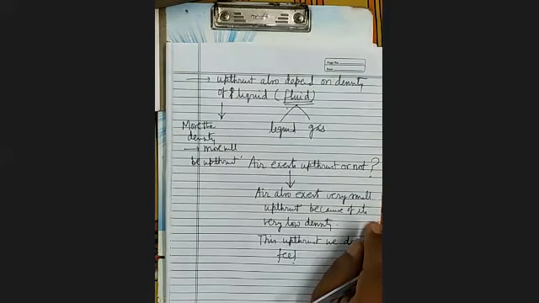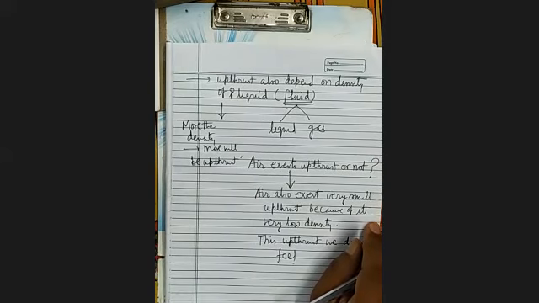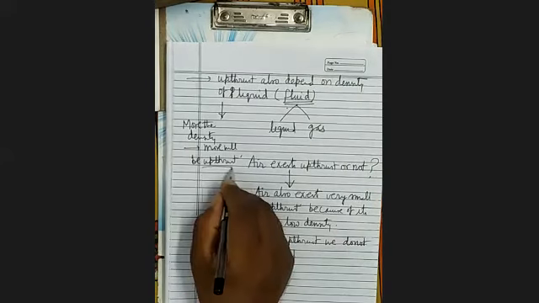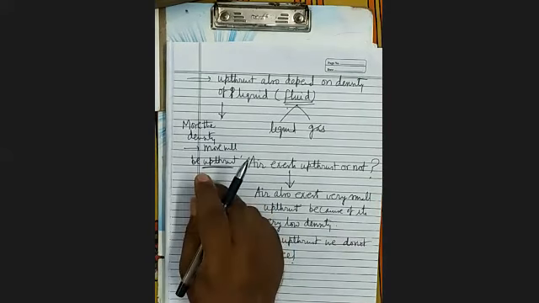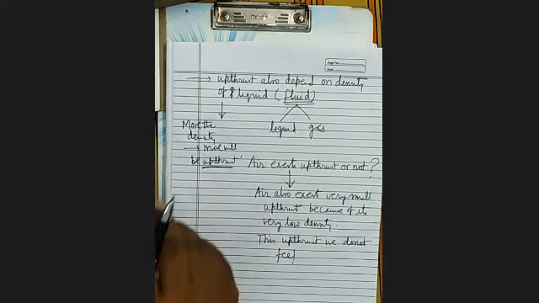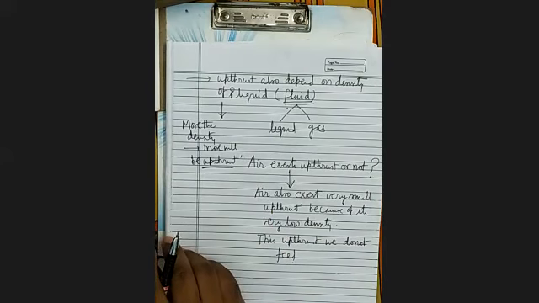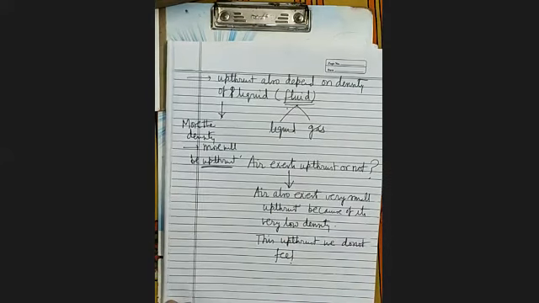Who can answer? In which direction does upthrust act? Upward, sir. What is the unit of upthrust? Sir, Newton. SI unit is Newton, because it is a force. It acts vertically in upward direction. Weight acts in vertically downward direction.